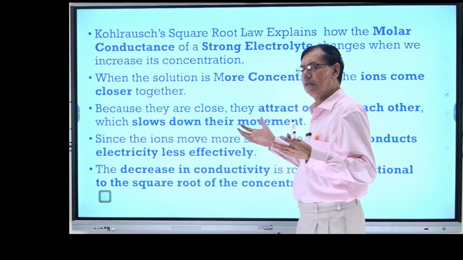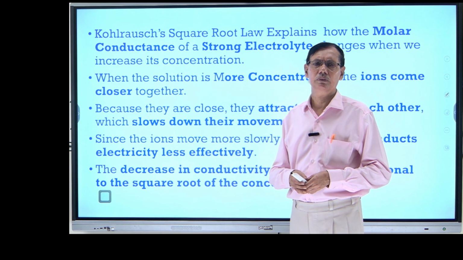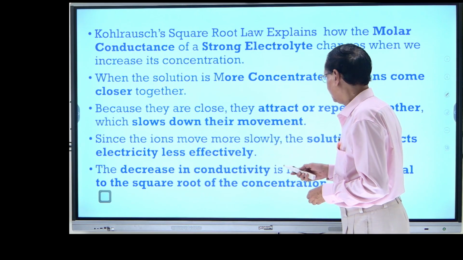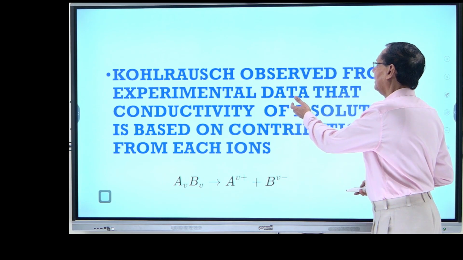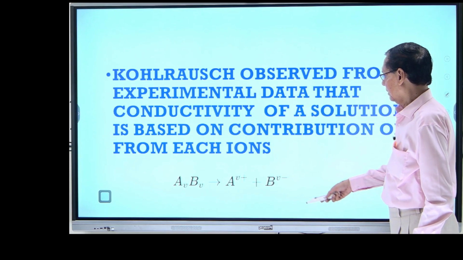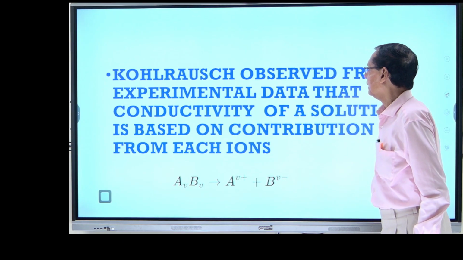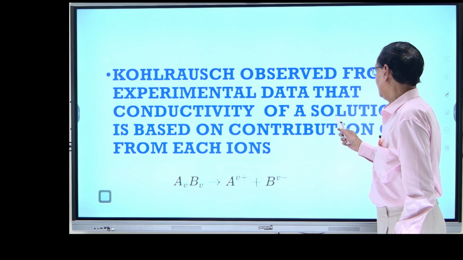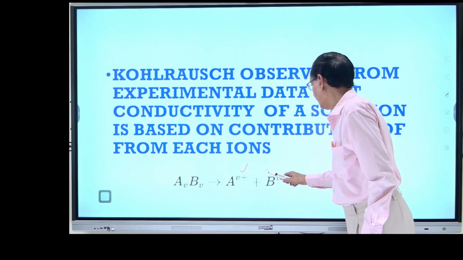But if we take the weak electrolytes, you know that it depends upon the degree of dissociation. I am just again saying the same thing. Now you can understand these things: A, B, this is A and B like that. So it is the contribution of each ion, cation and anion.